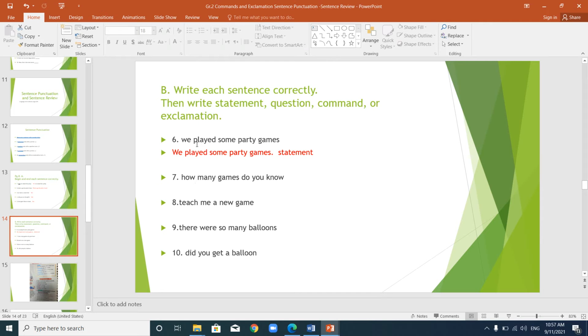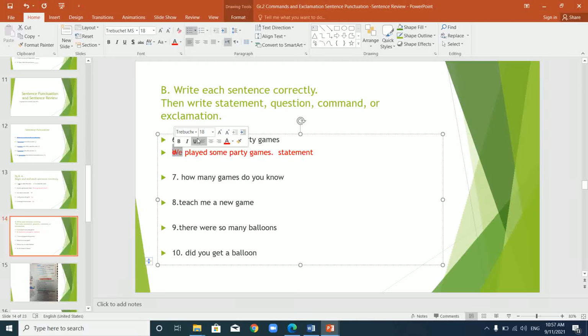Like I did number 6 for you. It says we played some party games. See, the first word doesn't begin with a capital letter, so I made it capital for you. And I ended the statement with a period, because this sentence is telling you something, so it's a statement. Let's see number 7 together.